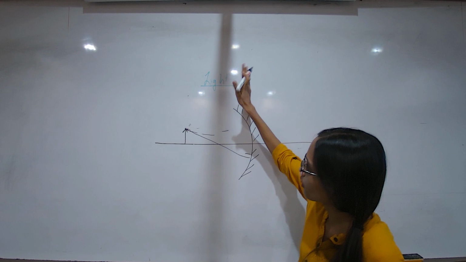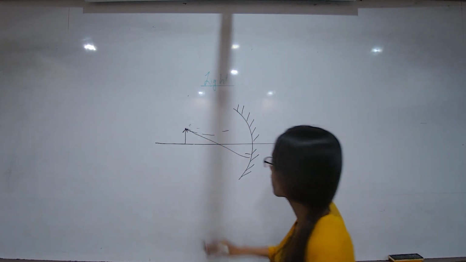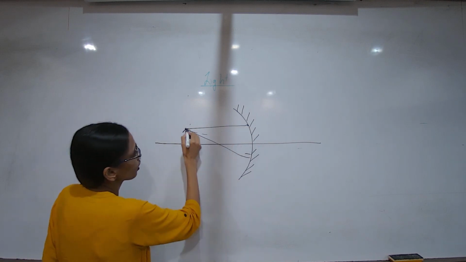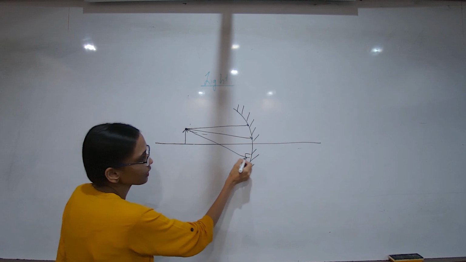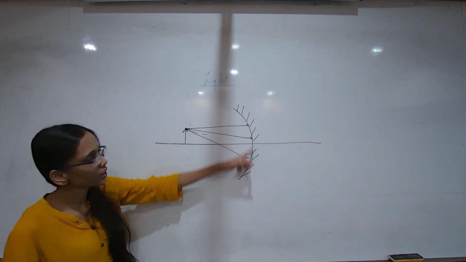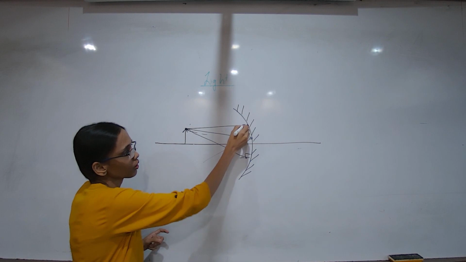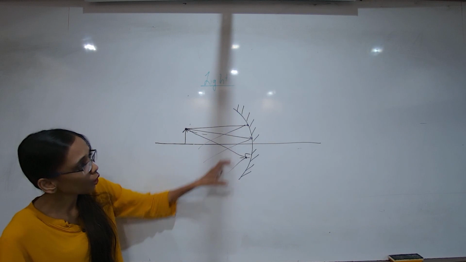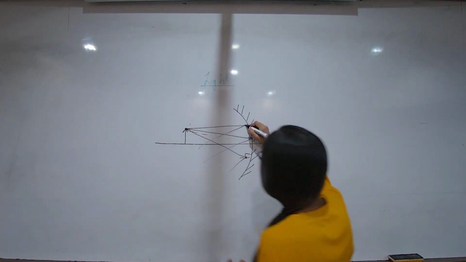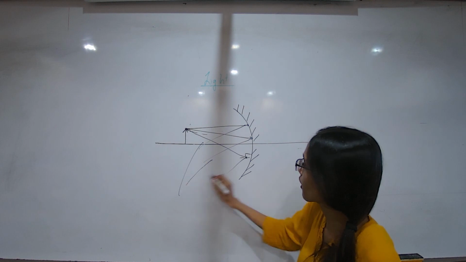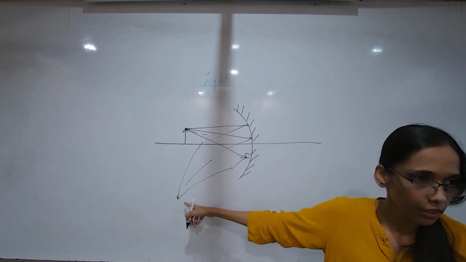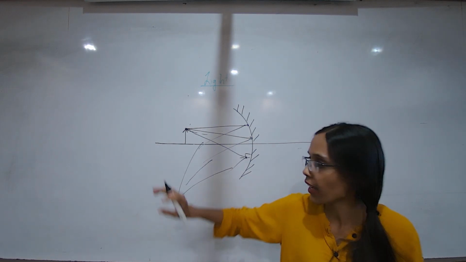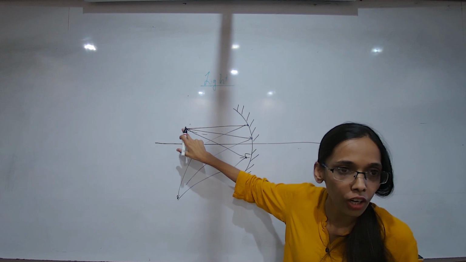So let's say there are thousands of rays falling on this every second. And from this point, those rays get reflected. Let's say one goes here, another goes here, another goes like this. Since this is a mirror, they will get reflected in some direction somewhere. What we need to find is where after reflection these rays would meet, because that meeting point of reflected rays decides where the image is of this point.